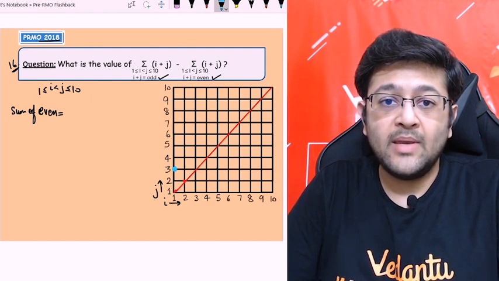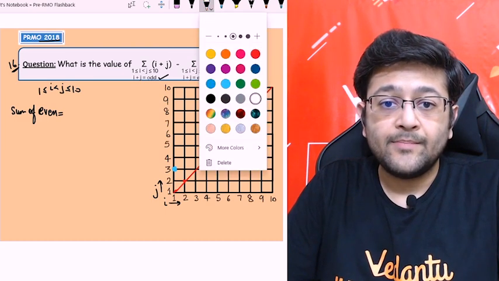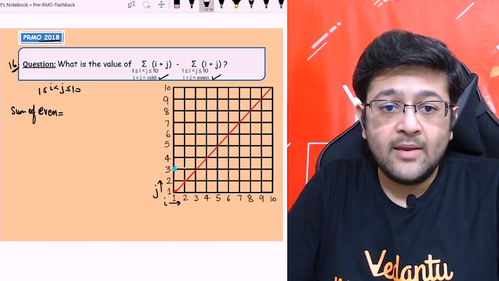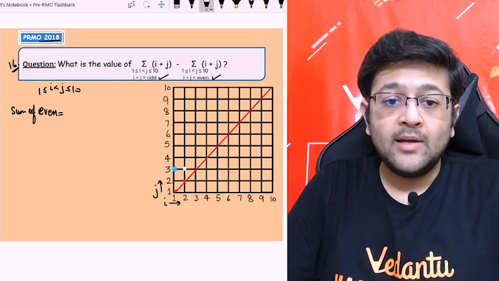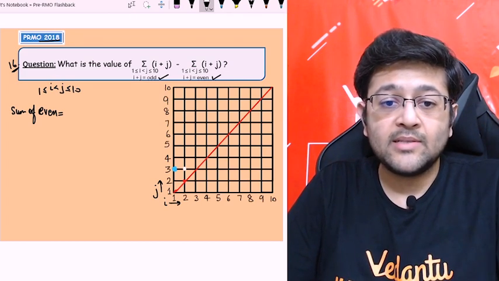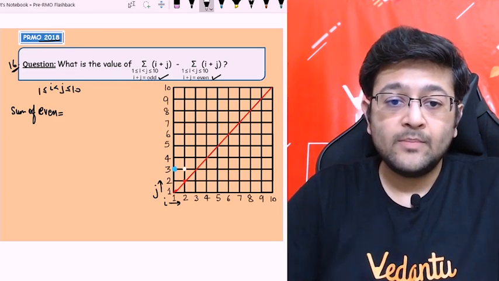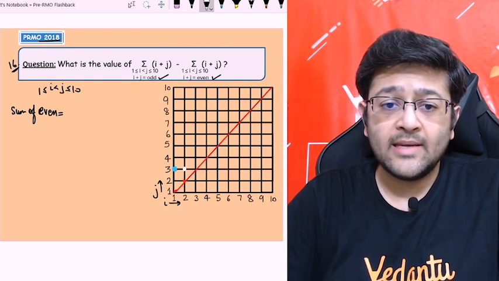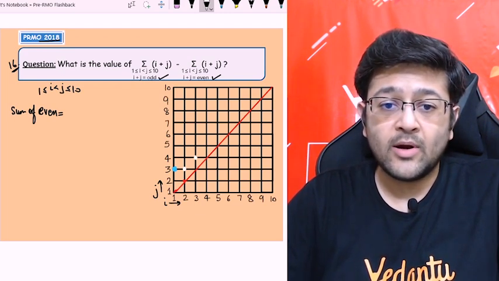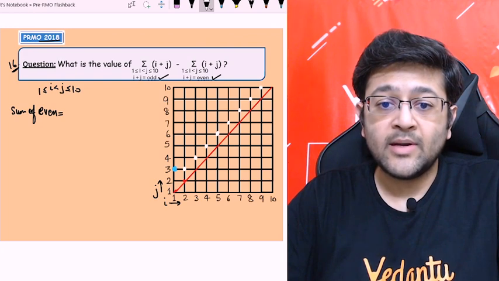So this point will not be blue. Let me color it with white color. Okay, so this blue colored point represents an even sum, and white color represents an odd sum, right? 2 plus 3, 5. So if I go diagonally from here, the next point is 3 comma 4. This will also be odd, again this will be odd, and so on up to the last point, and this point is 9 plus 10.